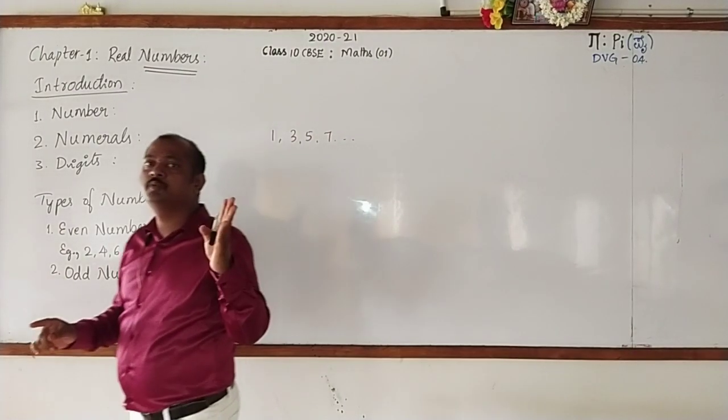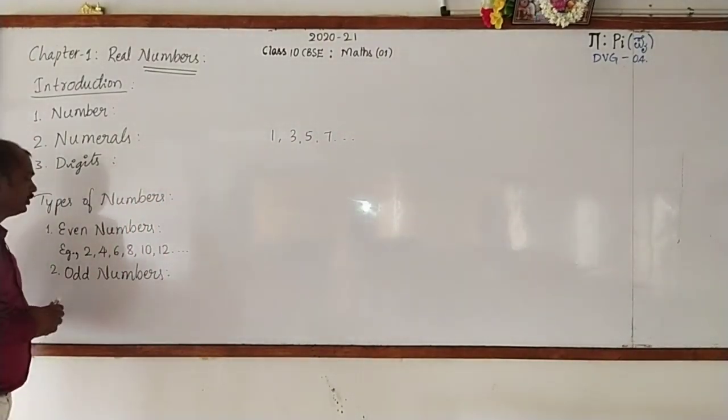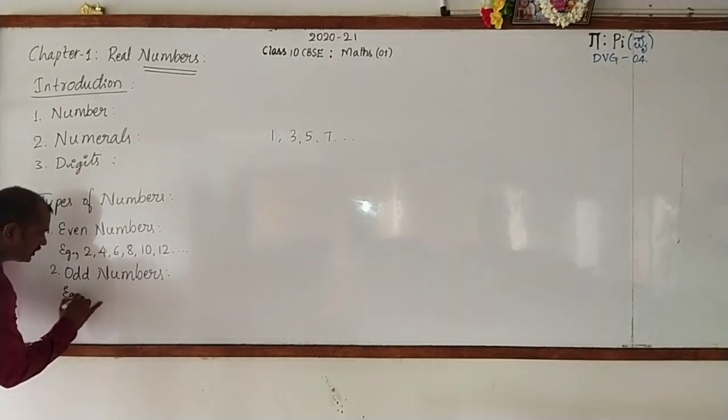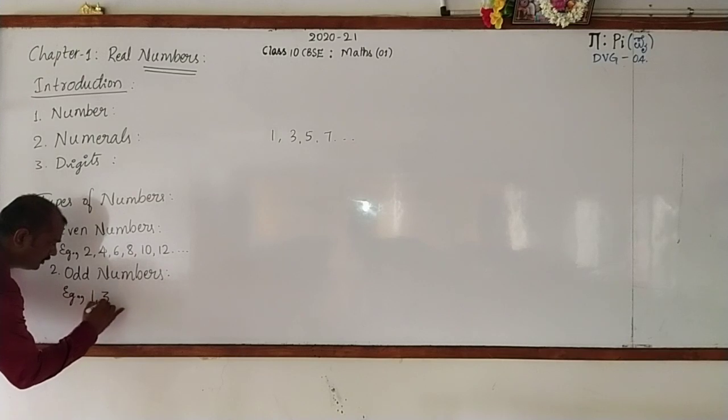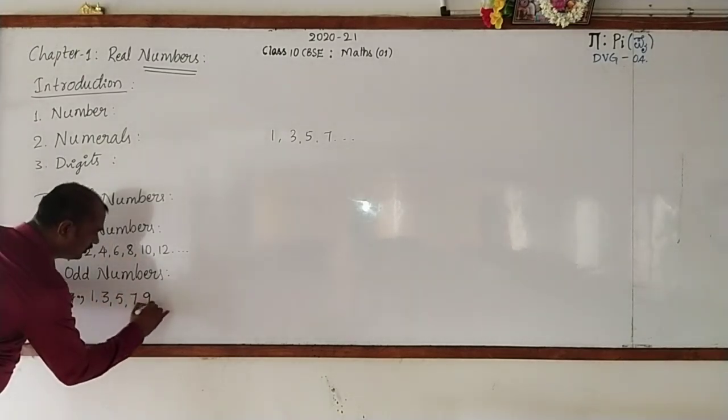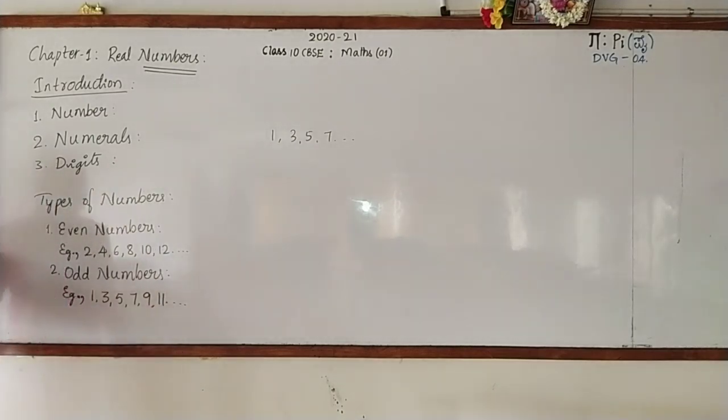The numbers which are not divisible by 2 are called odd numbers. Examples for odd numbers: 1, 3, 5, 7, 9, 11 and so on.